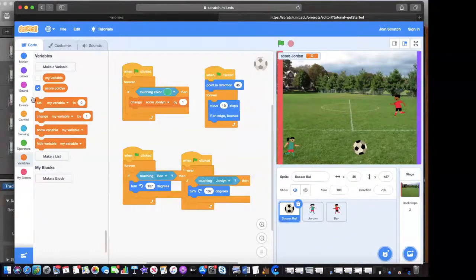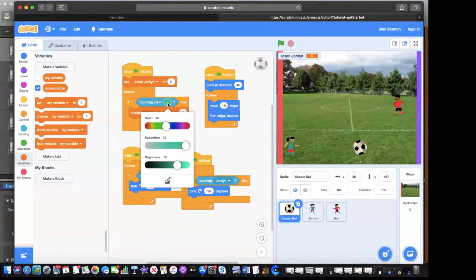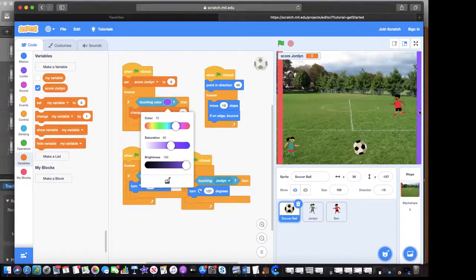Now that we get a score, we need to make sure that when the green flag is clicked, we set the score to 0. So we'll set Jordan's score to 0 once the green flag is clicked, but we won't do it forever, just at the beginning. Okay? And then to see what color we press, we'll click on that, and then we can click on the eyedrop, and then we'll go over to the purple rectangle, click on that color. Now, if touching that color, Jordan will get a score.